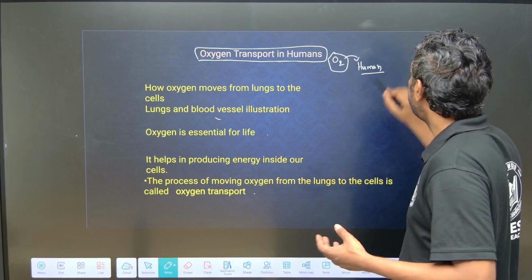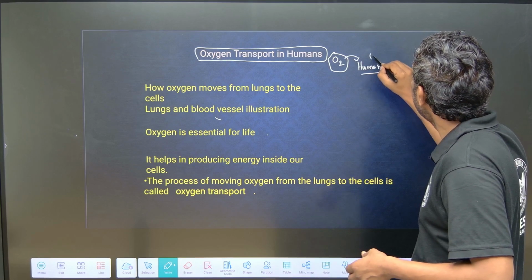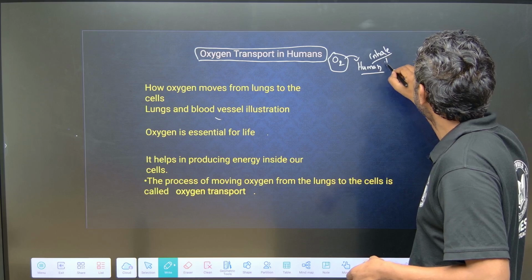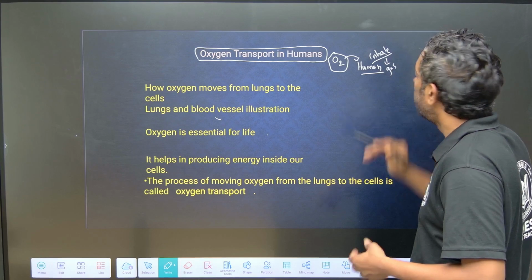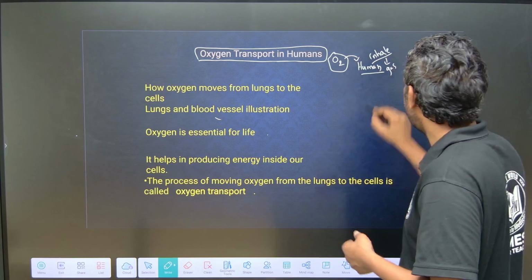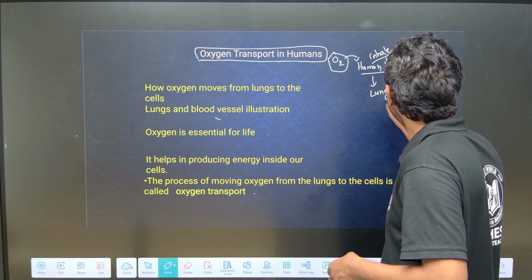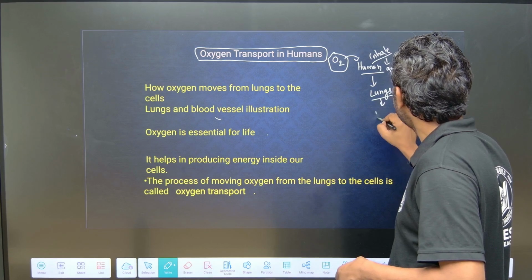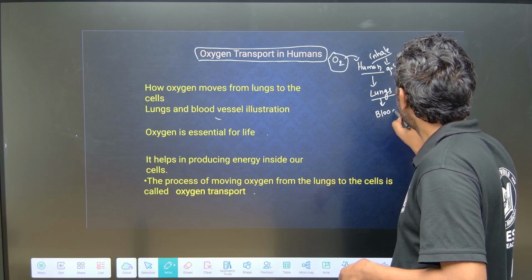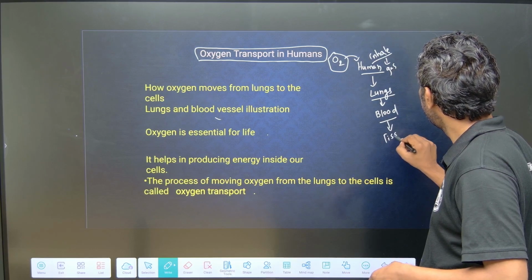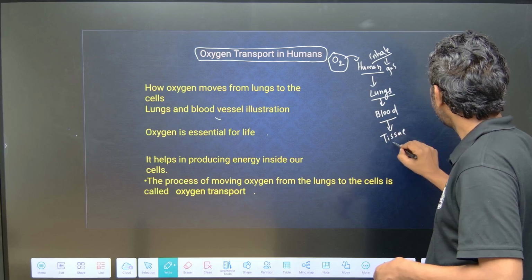First, humans can inhale the oxygen, inhale the gas. But where does it have to reach after inhaling? The lungs. From the lungs it can reach the blood, and from the blood it can reach the tissue. Tissue uses oxygen